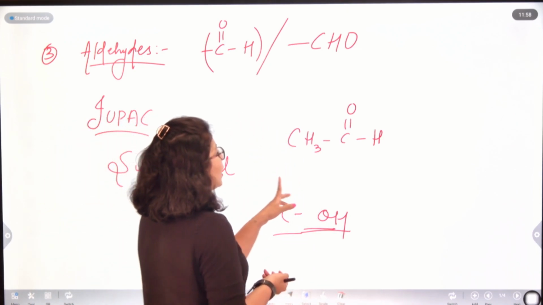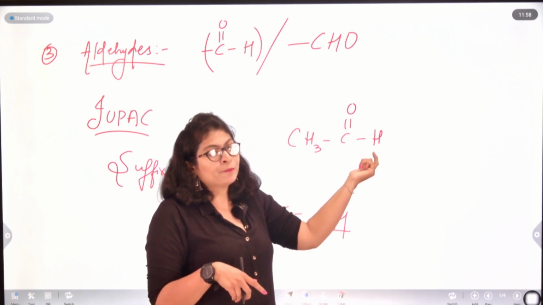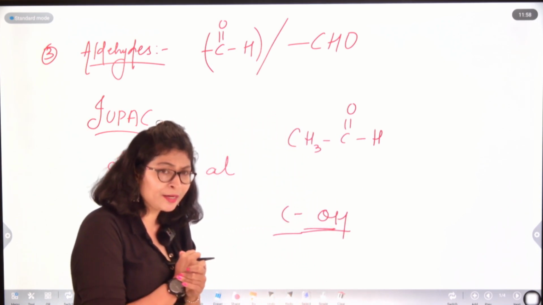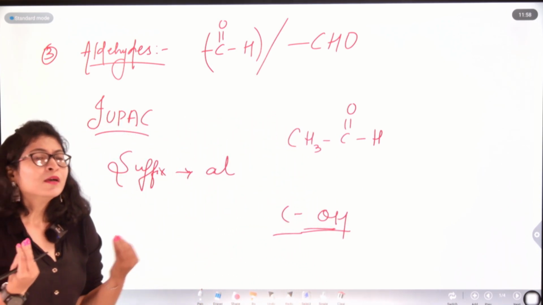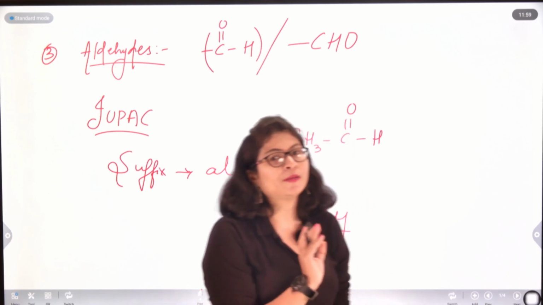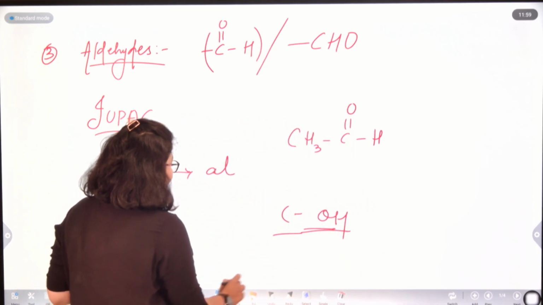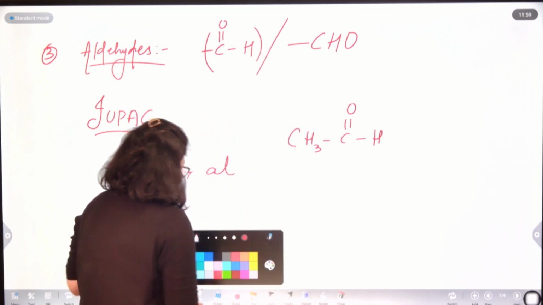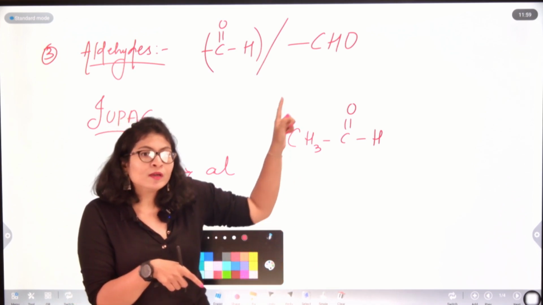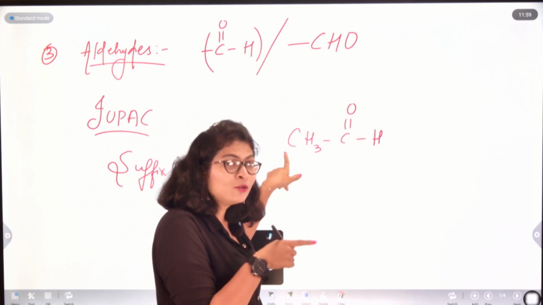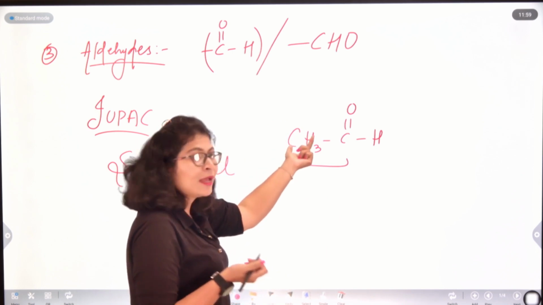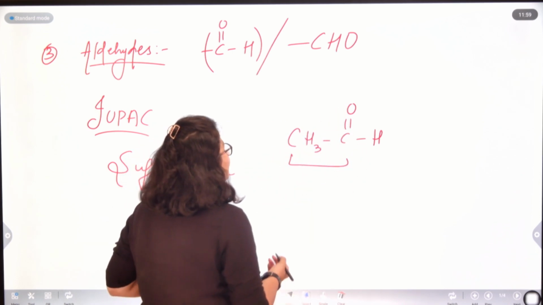But see, in the case of aldehyde, what happens? In the functional group itself, we have a carbon atom. So that carbon atom has to be counted in the parent chain. If I have aldehyde, or for that reason any functional group having a carbon atom in it, then that carbon atom has to be included in the parent chain. So here, if I omit the functional group, I was supposed to have only a single carbon atom, but my functional group also has a carbon atom. So I will consider that also in naming the parent chain. So here I have two carbon atoms, one for the alkyl group and one for the functional group.